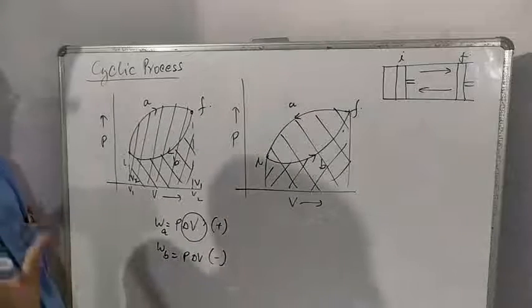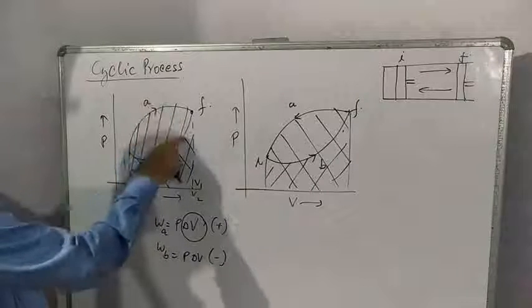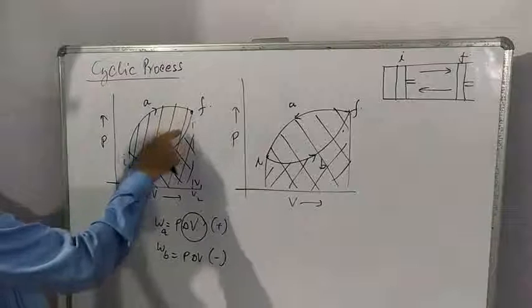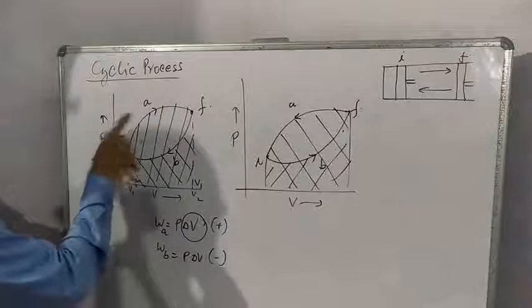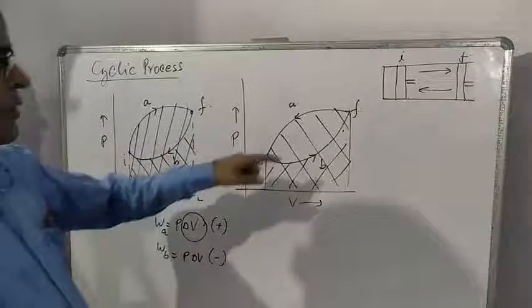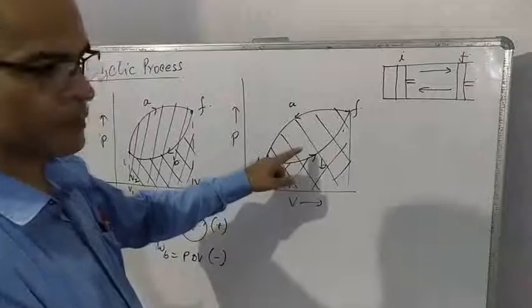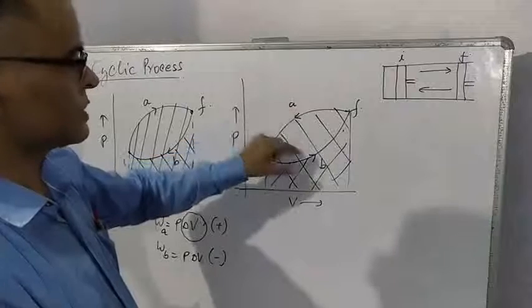So the one line conclusion is, in a cyclic process, if work done is clockwise, it is positive, so net work is done by the system, and if work done is anti-clockwise, it is negative, so it is work done on the system.